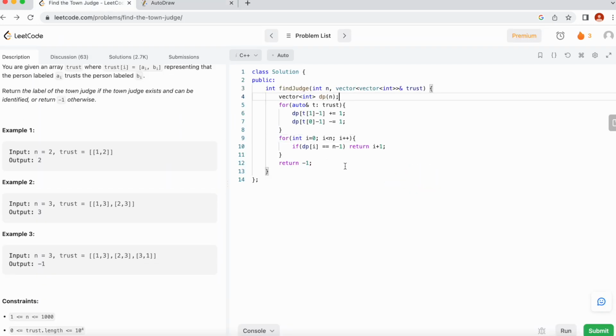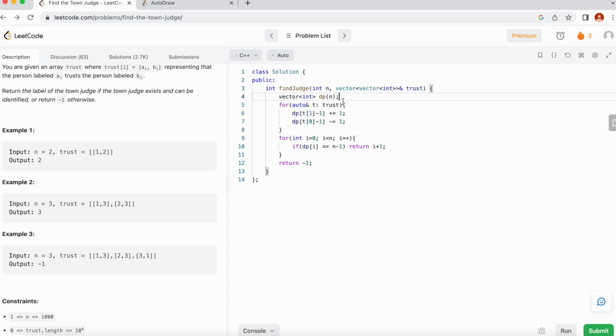So here's the code for the problem. We are given this function, find judge, and as we have discussed, I have created this DP array of size n, and I'm traversing the trust array. Just look at the first index, which in this example is 2. So we'll go to the second index, and we'll subtract 1, because the index starts from 0.